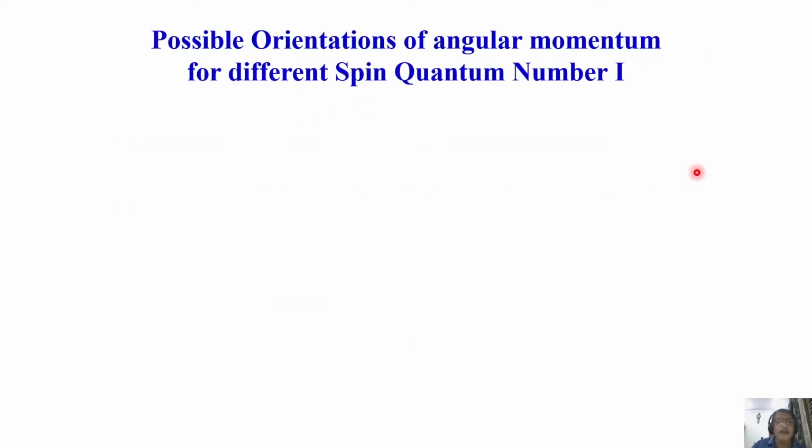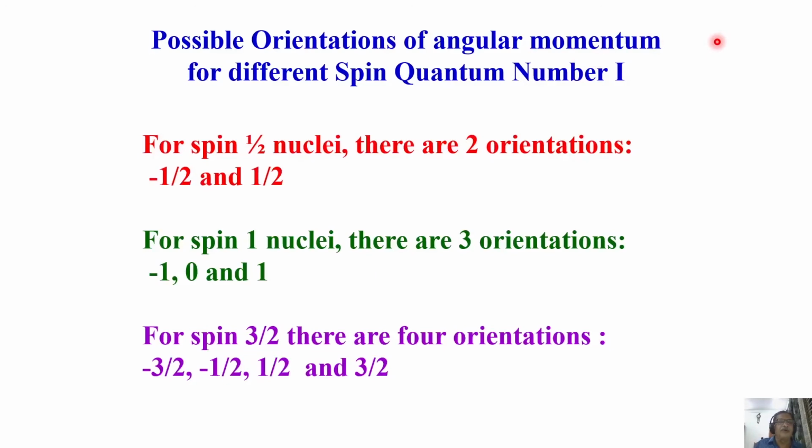Now, what are the possible orientations we can think of for angular momentum P, for different spin quantum number I? We'll take examples. I'm talking about I, the spin of the nucleus, and angular momentum P, and we found out the possible orientations, which are nothing but MI.